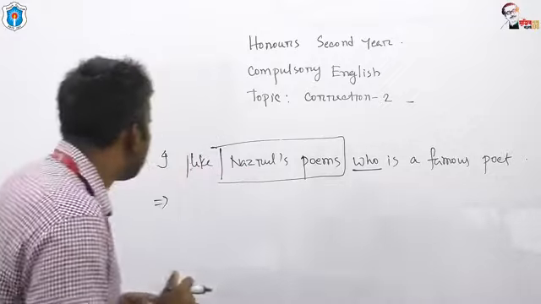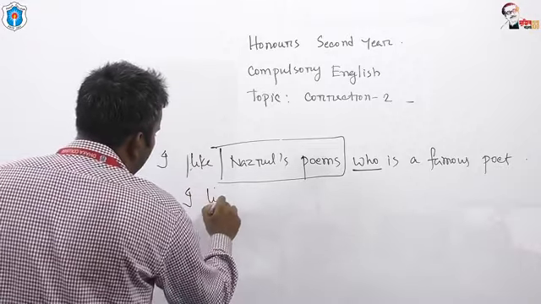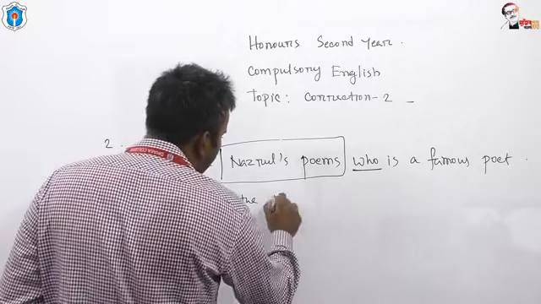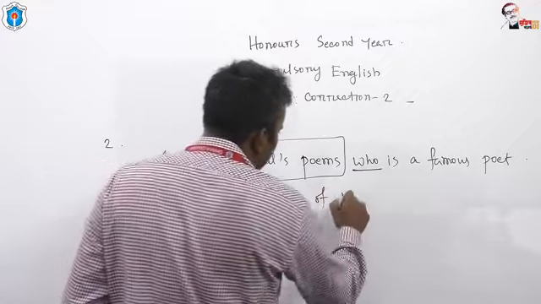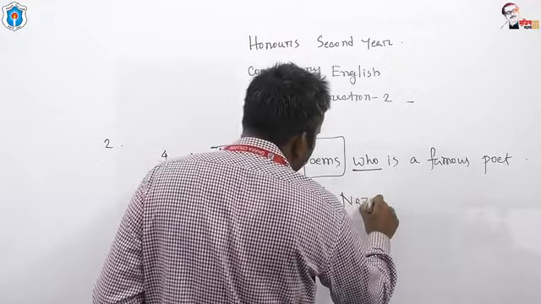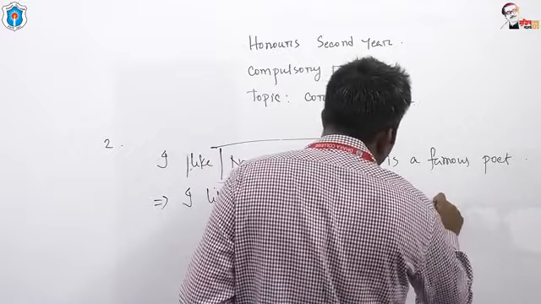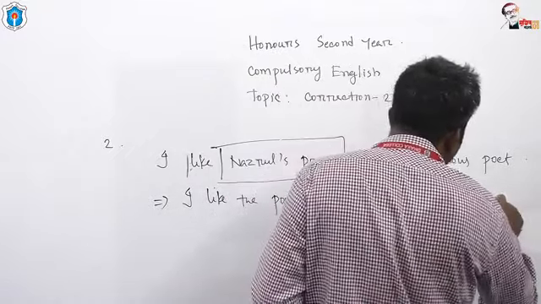Look at the board. So what should be the correct answer? I like the poems of Nazrul who is a famous poet.